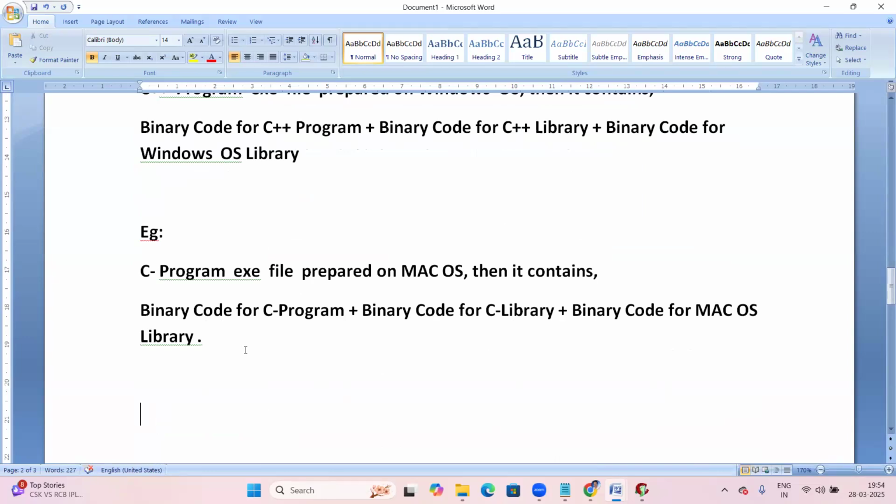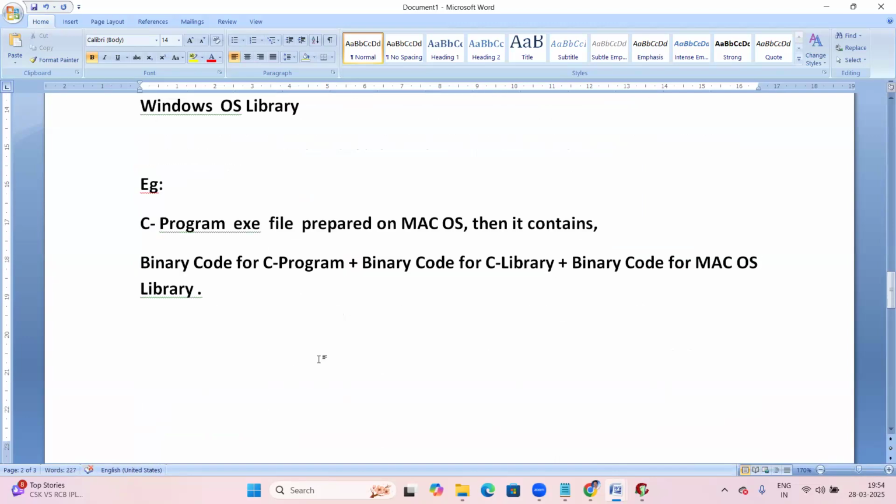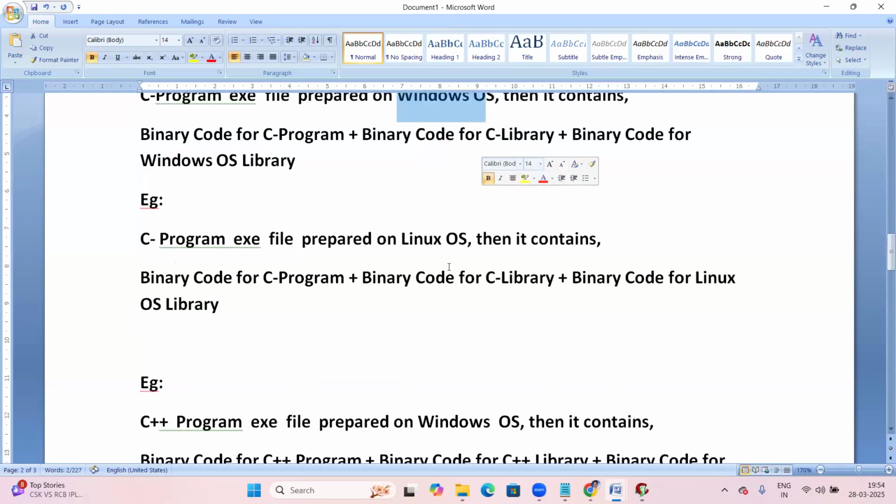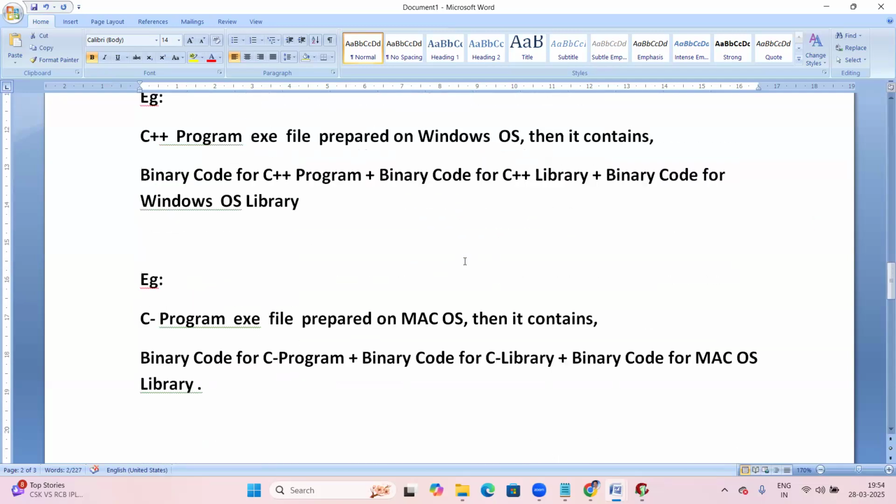What is happening here? The OS library is coming, right? So every exe file always links with the OS library, whether it is generated on Windows OS or Linux OS or Mac OS, whatever it is.